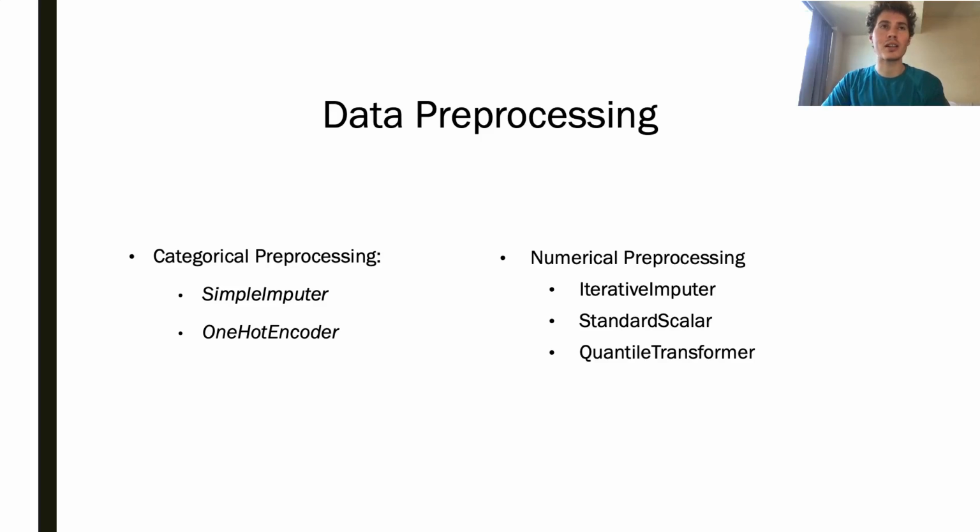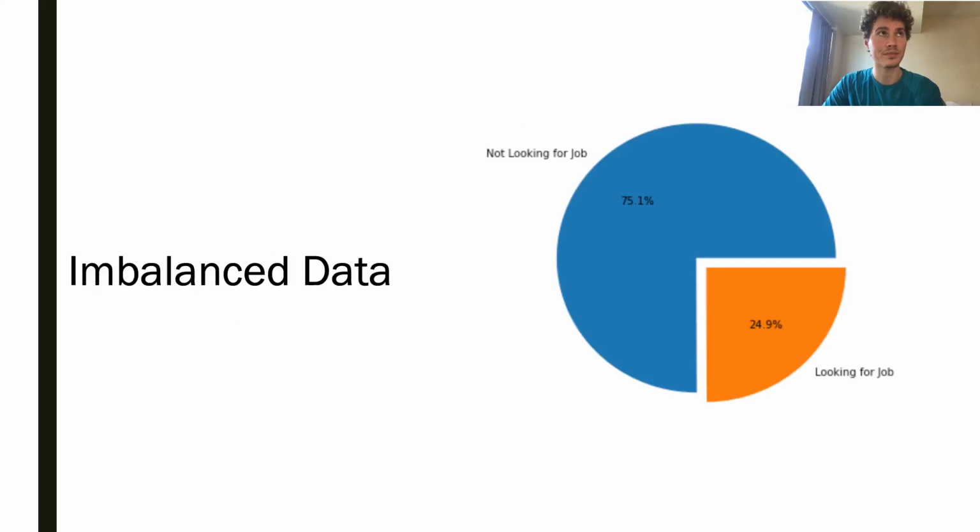Now, my numerical preprocessing, I used 3 steps. I used an iterative imputer, which basically imputes using machine learning, so it will learn the value of that column that's missing with the other values in the data set. And then I scaled that, and then finally I used a quantile transformer to make it into a normal distribution, because some of the models I'll be looking at actually prefer and work better when the numerical data is normal.